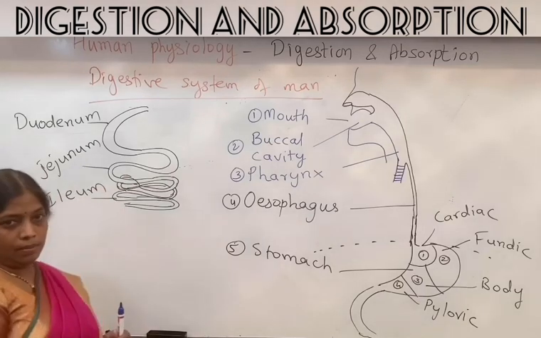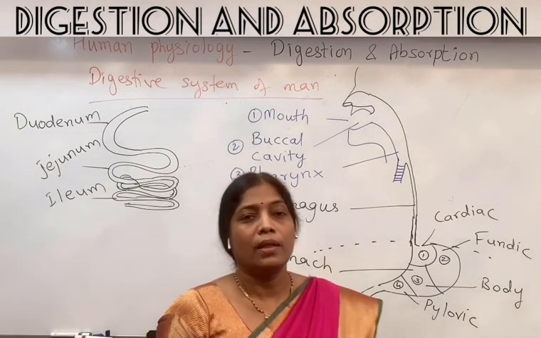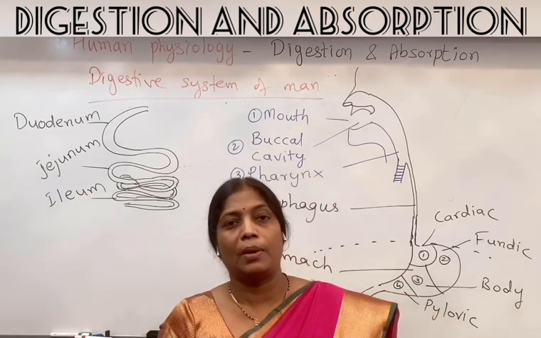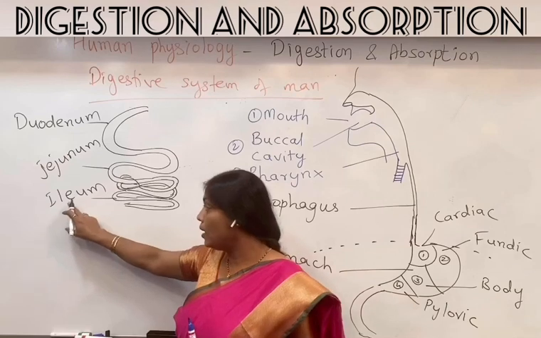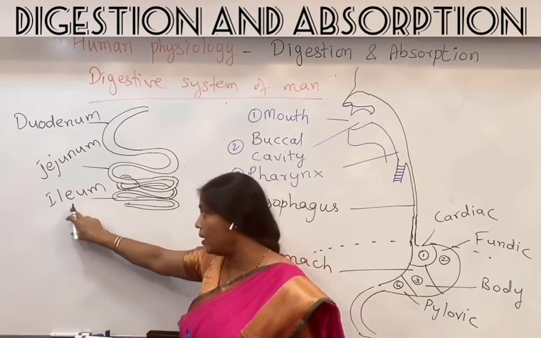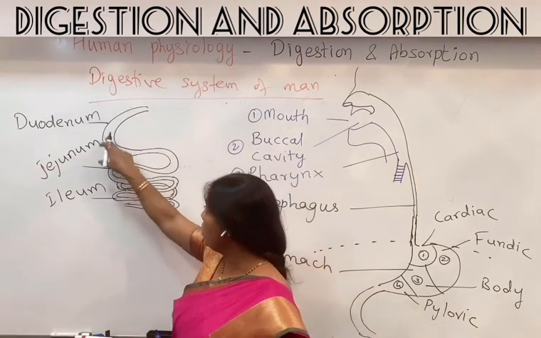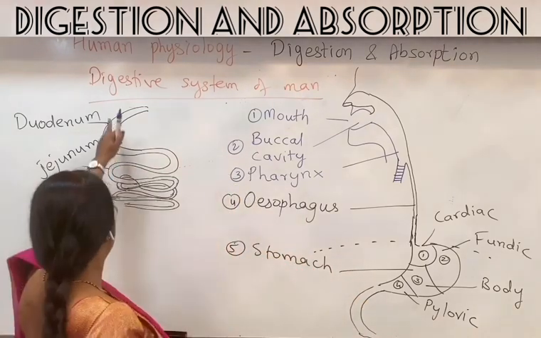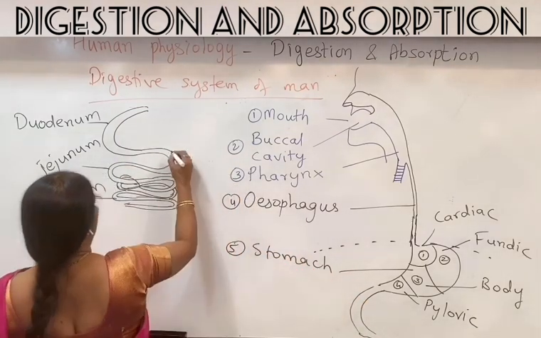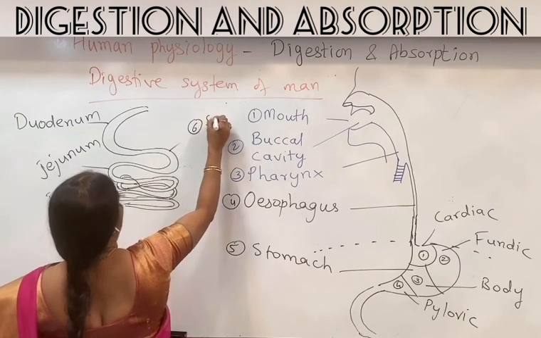ileum. I mentioned the spelling because there is a part of a bone in our pelvic girdle that is also called as ilium, but there the spelling is different. Here it is ileum. So the duodenum, jejunum, and ileum, these together form the 6th part, and the 6th part is small intestine.